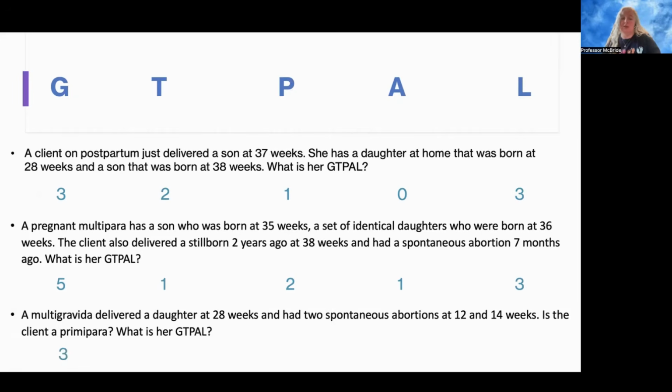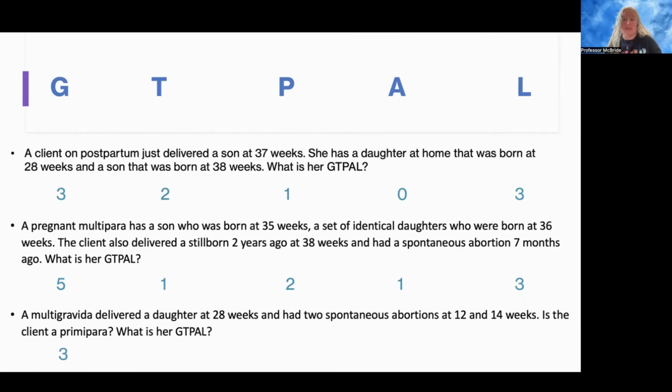Now it wants to know, is she a primipara? We know she's a multigravida. But remember, a primipara means that she has only completed 1 pregnancy past 20 weeks gestation. So when we look back at the scenario, she has the daughter that she delivered at 28 weeks. And then she had a spontaneous abortion at 12 weeks and she had a spontaneous abortion at 14 weeks.